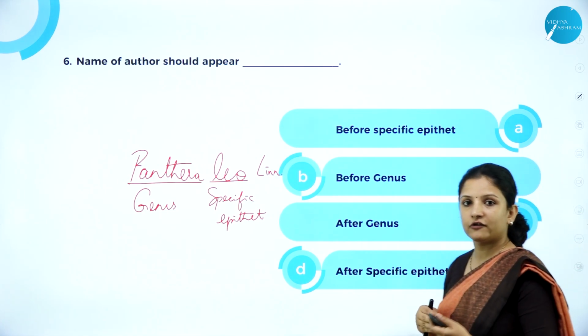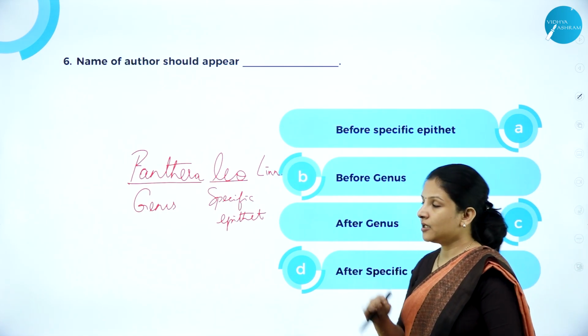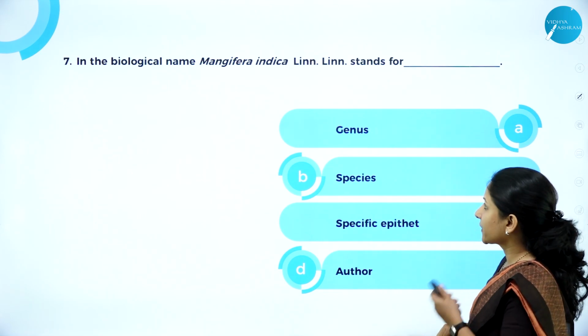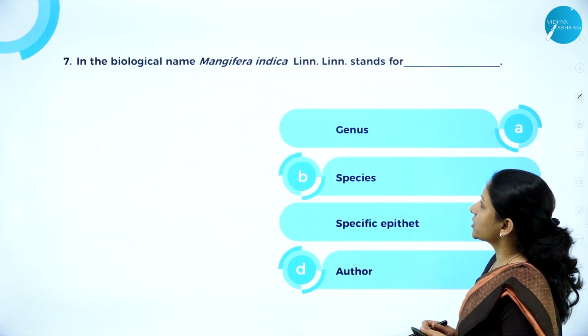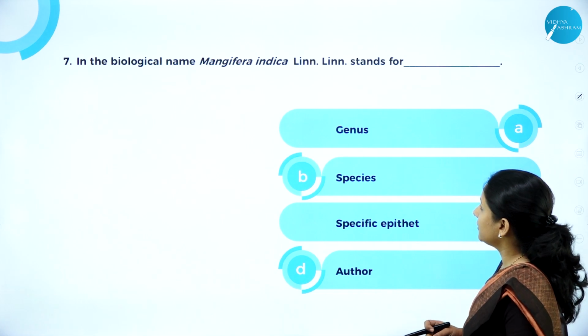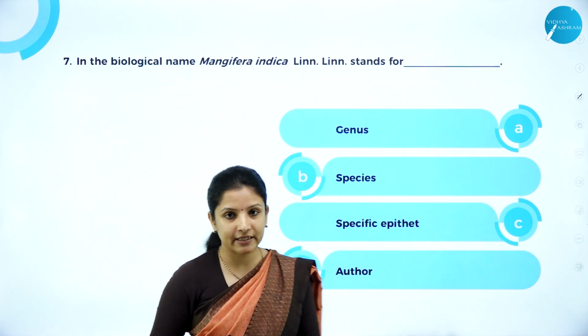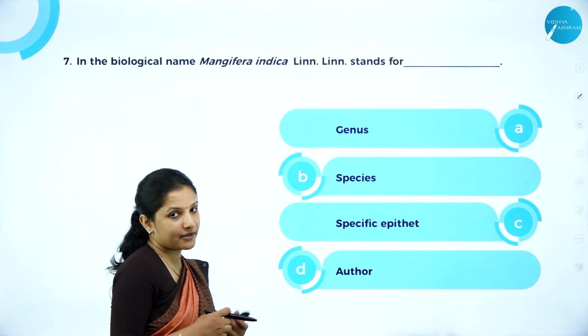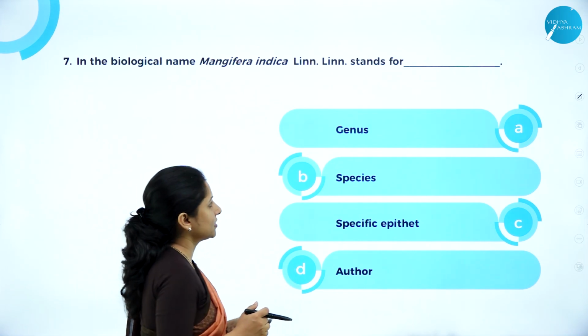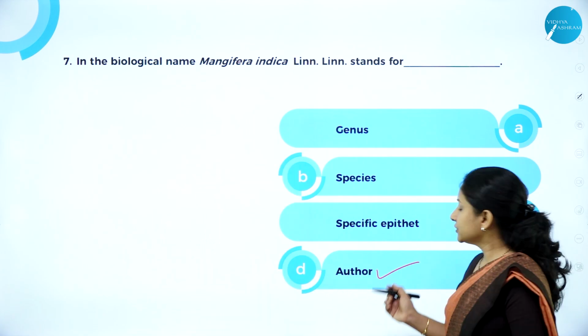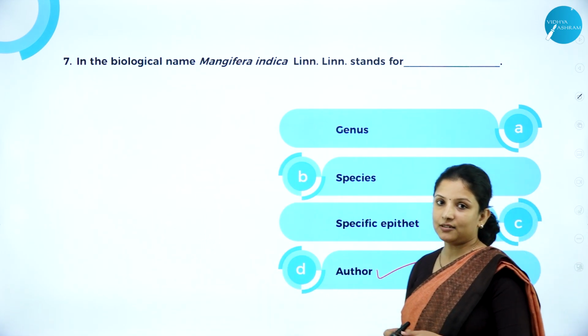So if you know the rules of binomial nomenclature correctly, then answering these will be easy. Next, in the biological name Mangifera indica Linn., Linn. stands for? So we know that Linn. stands for Linnaeus, wherein it has been abbreviated as Linn. The author name Linnaeus. So the author is the correct answer for this.